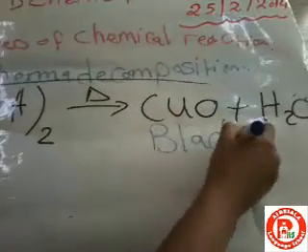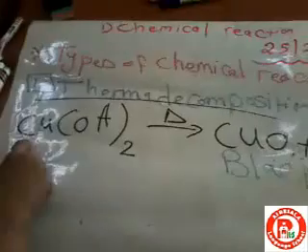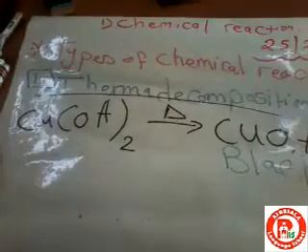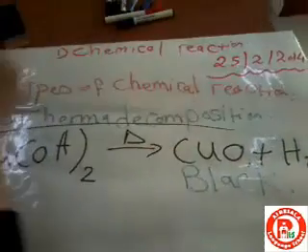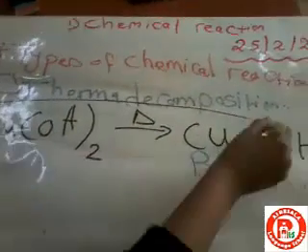So when I ask you, give reason: a black material is formed by heating the copper hydroxide. What will the answer be? Due to the formation of copper oxide. Then I should write the equation. So this is equation number 2.